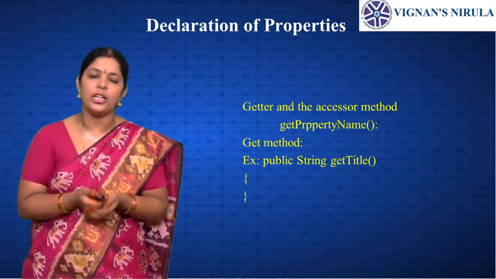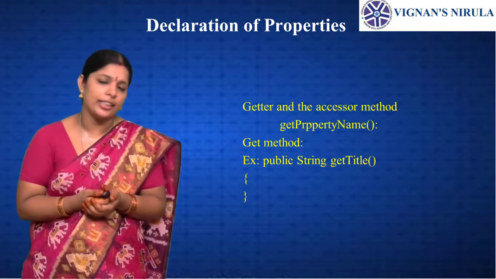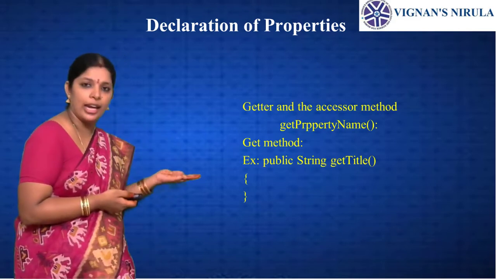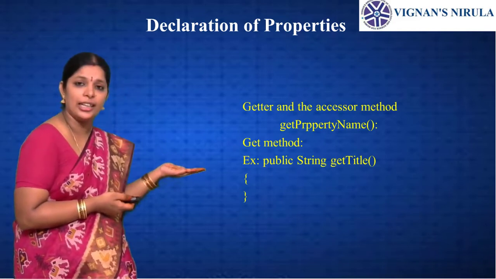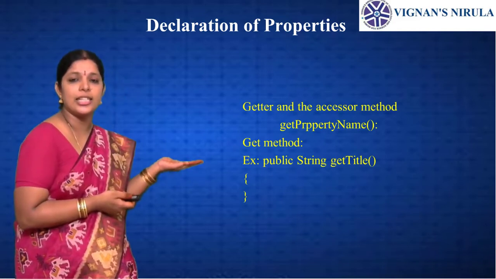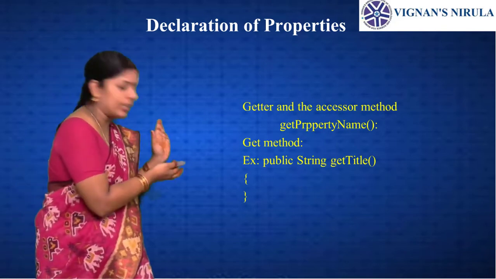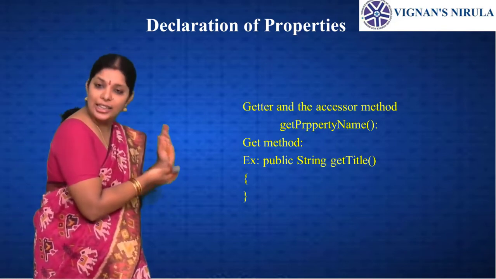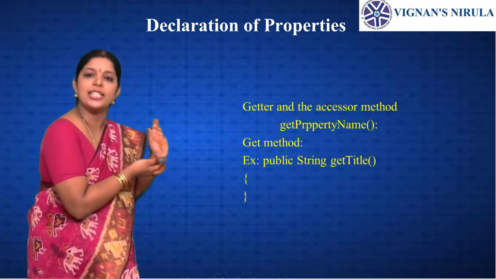For example, if the property name is title, how can I declare it? By using getTitle. Here the T is a capital letter, because after get and set it is mandatory to write the starting letter of the name as an uppercase letter.